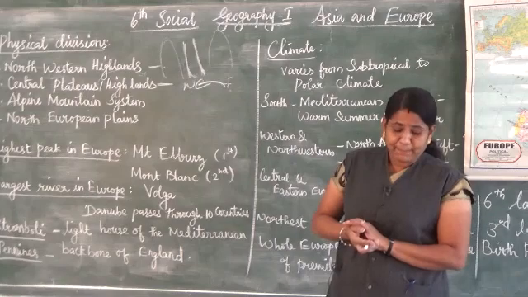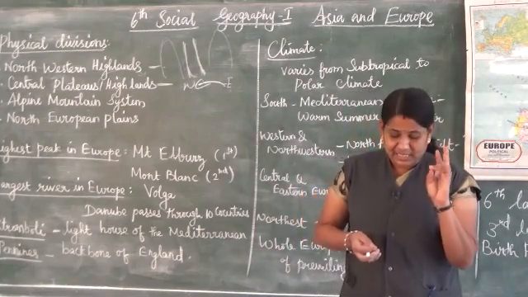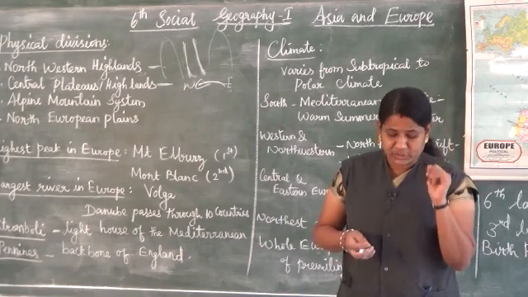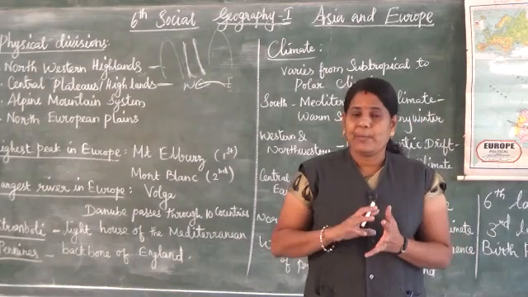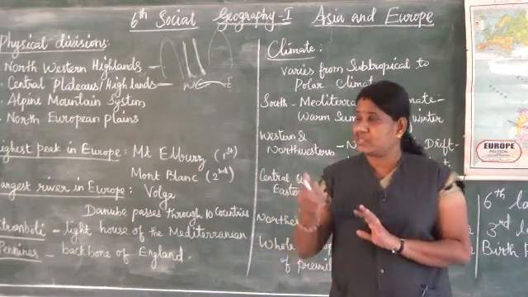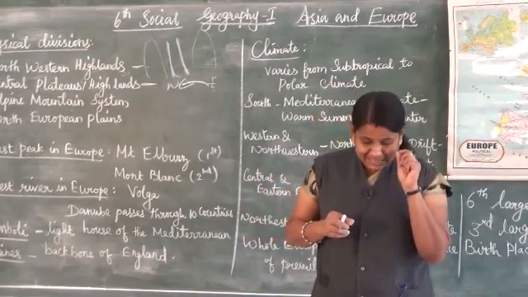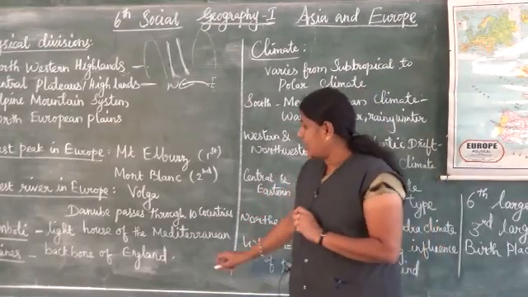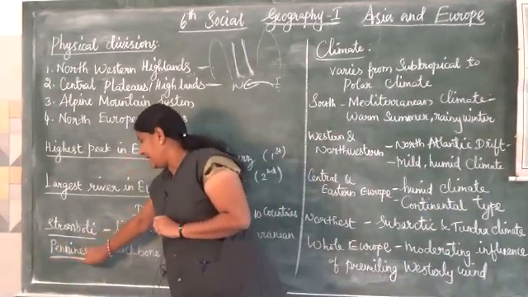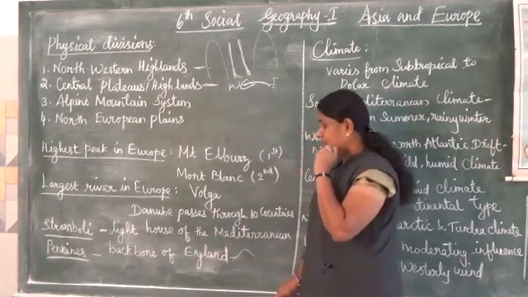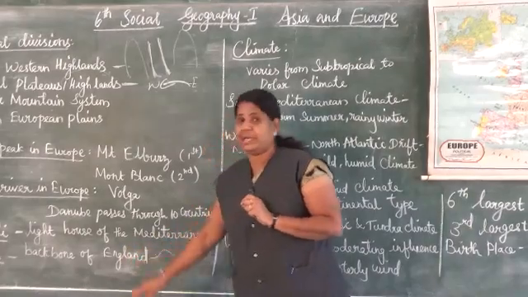Then the important plateaus of this region are the Pennines, Meseta, the Central Massif, Jura and Black Forest. So not only the rivers, many plateaus are important in this place. The Pennines is called the backbone of England. The Pennines is the plateau. It's called the backbone of England.